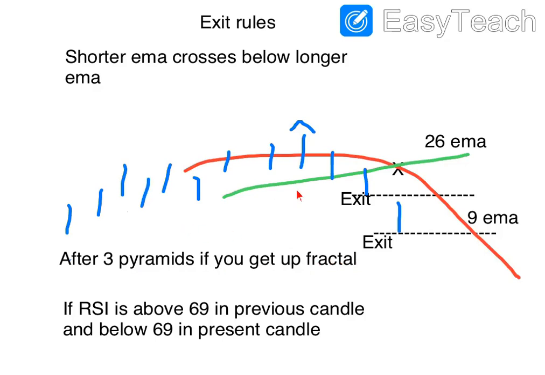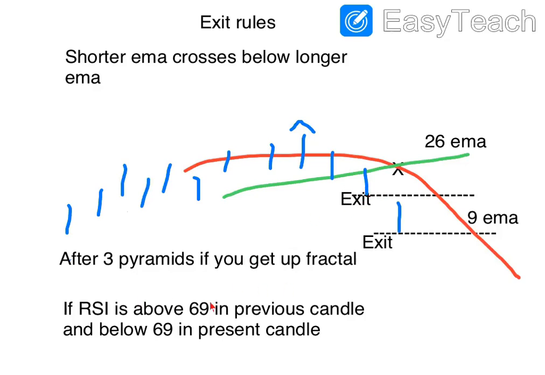So if you have pyramided 3 times and you got sufficient profit of more than 10%, then you can exit with the formation of an up fractal. Here an up fractal is formed. So after this formation gets complete at this point, you can exit after this.